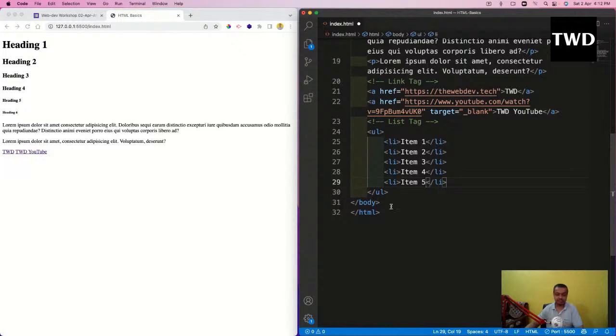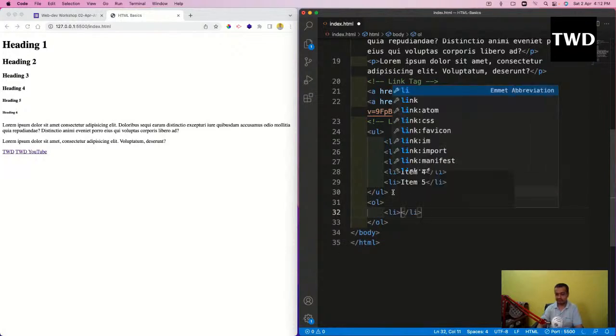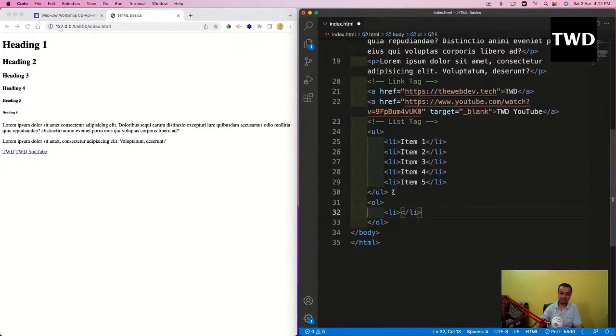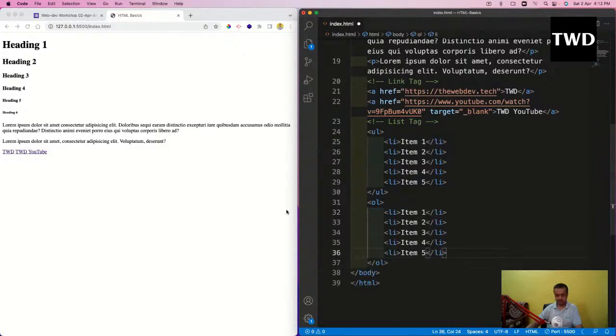Then I will have ol, which means ordered list, and again here I will have li. I will copy paste from here only. So I am creating two kinds of list, one is this ul and another is this ol. Save it, then see, these two kinds of list are coming.